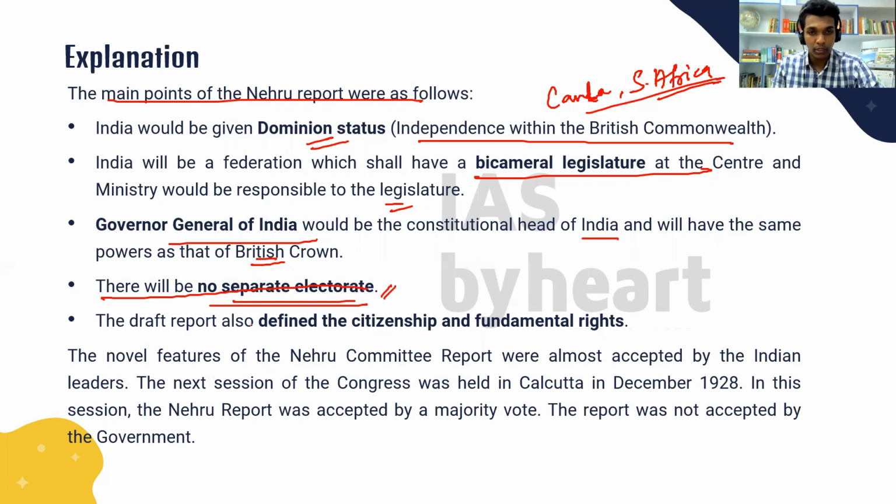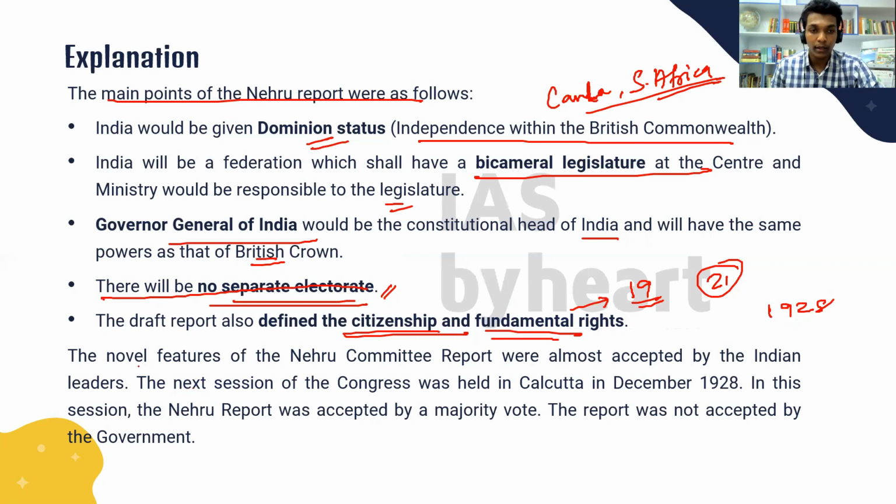And the next one is, it also defined citizenship and fundamental rights. This document mentioned 19 fundamental rights, including the right to vote for men and women equally from the age of 21. So you can see how revolutionary this document is, because for the first time in 1928 we asked for voting rights for both men and women. At that time women did not have the right to vote even in the USA or Britain.